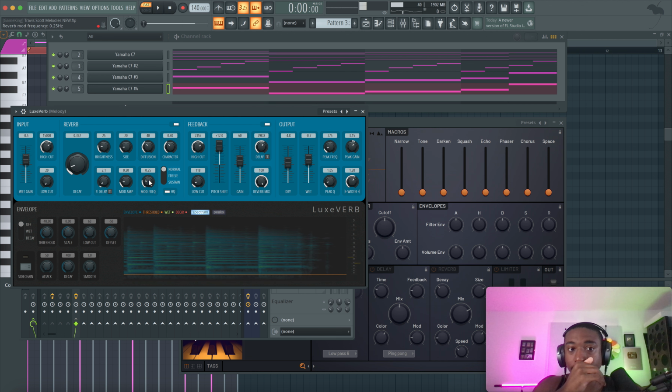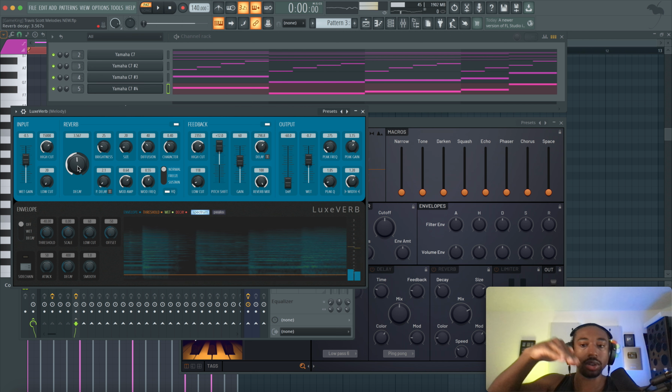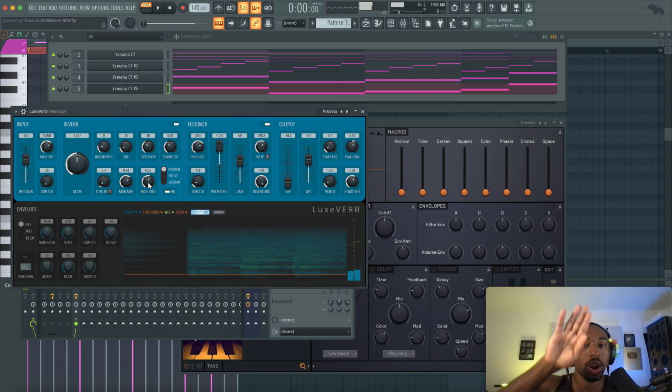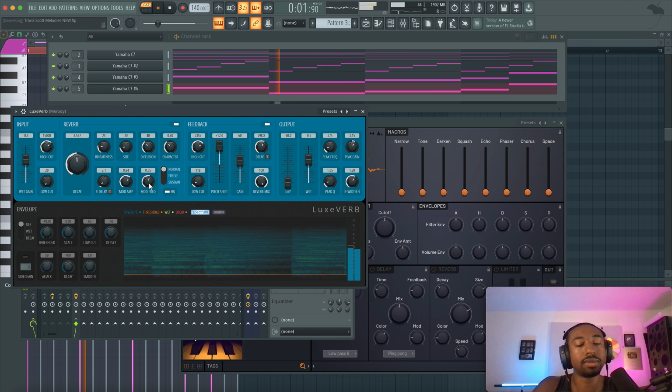Also, there's something called the mod frequency. So here we'll create this pitch wobble on the reverb itself. Let me solo it so you guys can hear. If I make a long tail, it'll go like woo, but if I make a short tail, it'll sound more like a chorus. So it's slowly going up. I'll exaggerate. Let's turn this all the way up. So now it's going very fast. Okay, so we can pull this back.